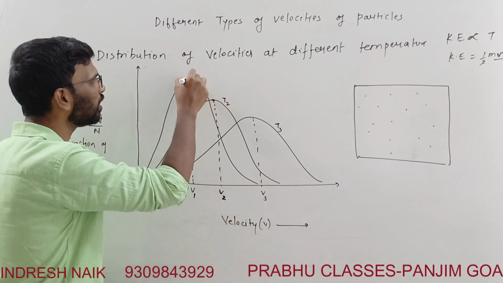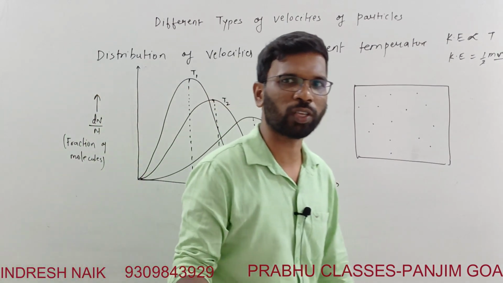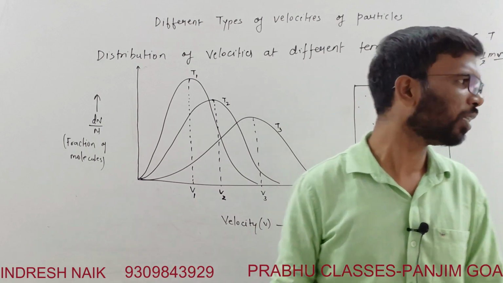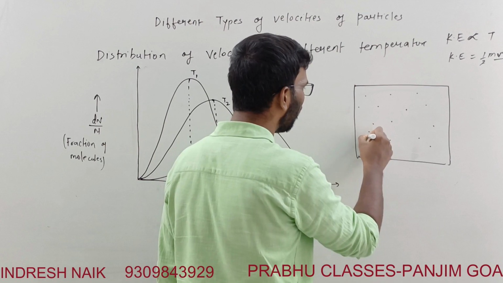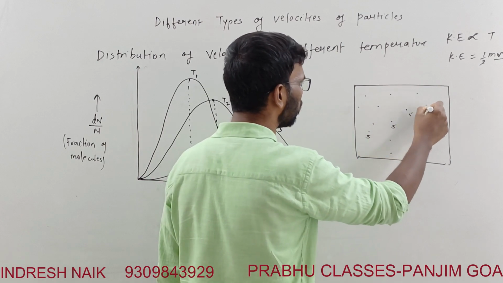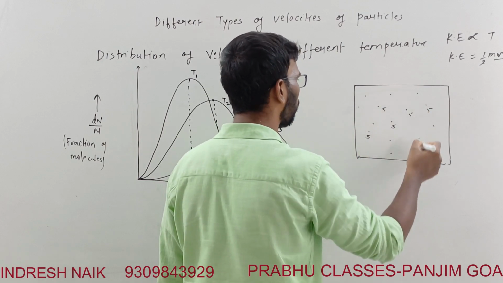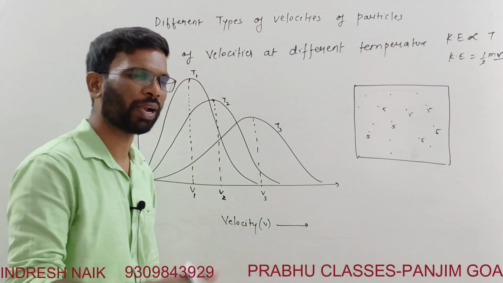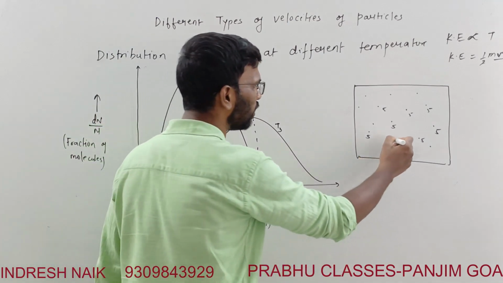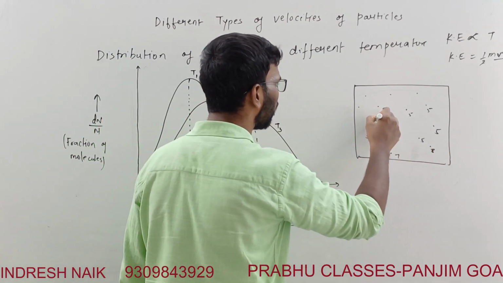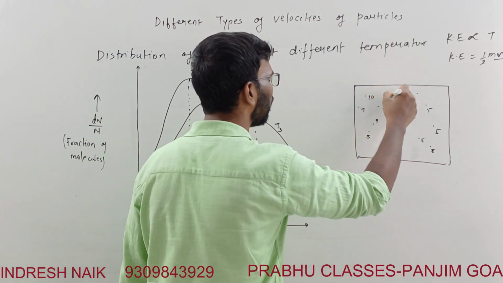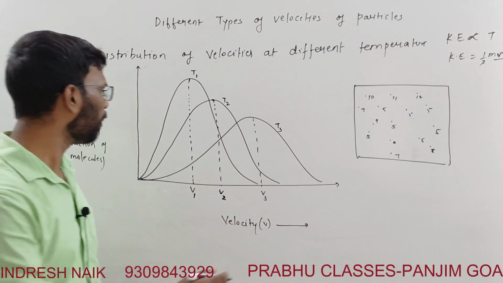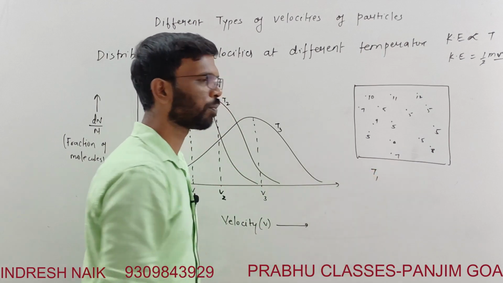But what is decreasing? The fraction of molecules carrying or possessing this velocity is decreasing. Let's say earlier it was this way. Let's say 5 is the most probable velocity of these particles. I am trying to explain this fact. 5 is the most probable velocity at temperature T1.